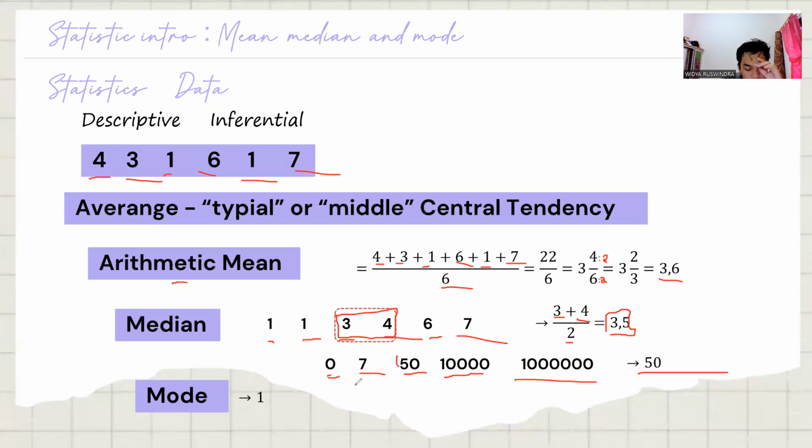How about the mode? Mode is literally the most common number in a data set. So we have one of 4, one of 3, one of 6, one of 7, and we have two data of 1. So the mode is 1.